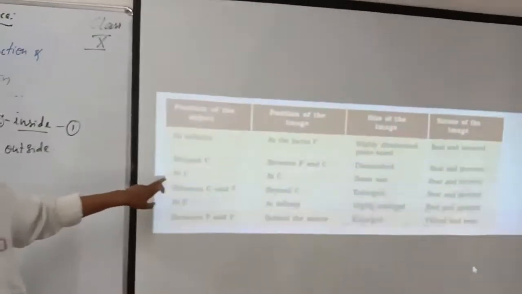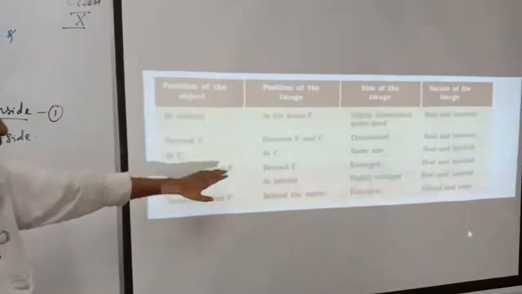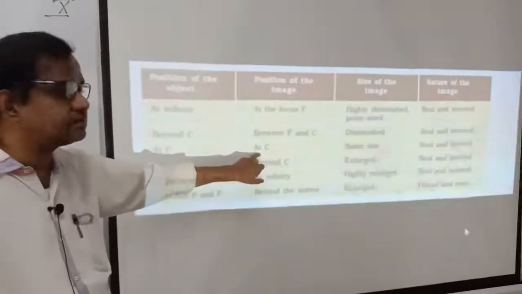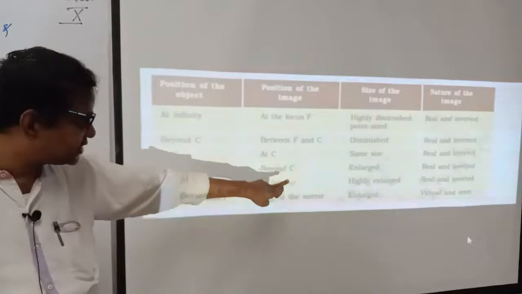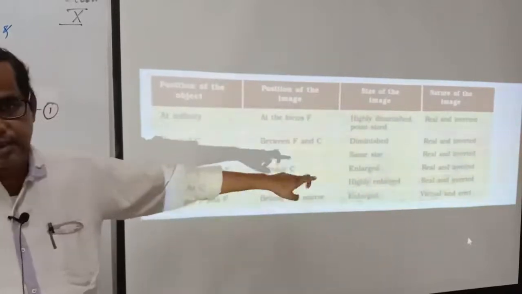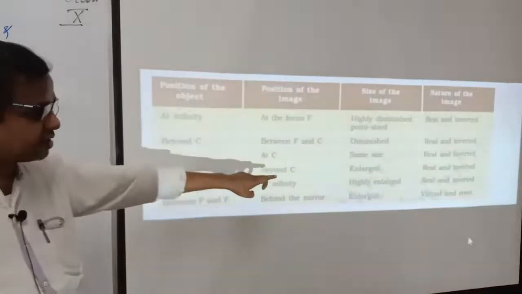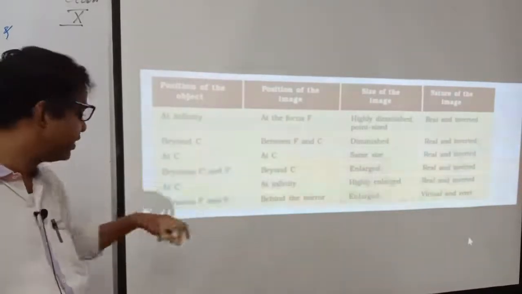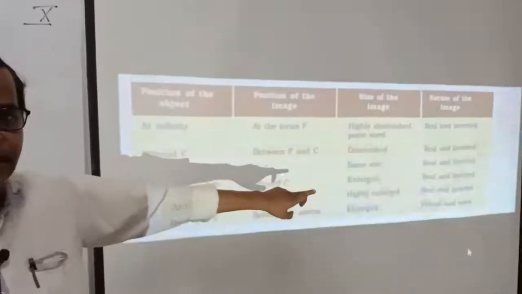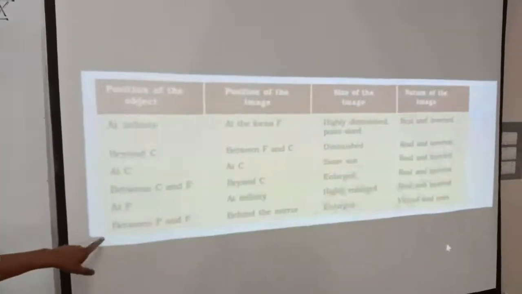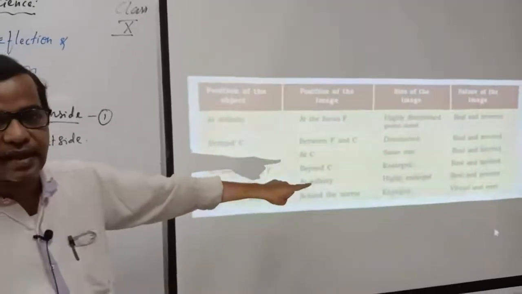If it is exactly at C, the image is exactly at C, same size, real and inverted. Between C and F, the image is beyond C, enlarged, real and inverted. At F, the image is at infinity, highly enlarged, real and inverted. Between P and F, the image is behind the mirror, enlarged, virtual and erect.